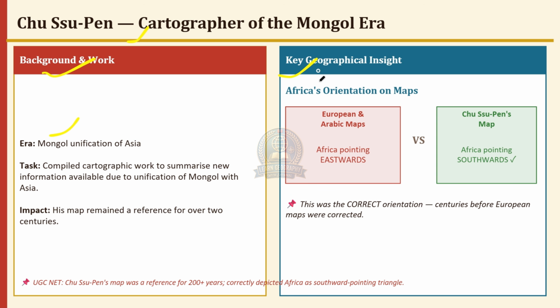Key geographical insight: Africa's orientation on the map. In European and Arabic maps, Africa pointed eastwards, while in Chu Pen's map, Africa pointed southwards. This was the correct orientation, centuries before European maps were corrected. Chu Pen's map was a reference for 200 plus years and correctly depicted Africa as a southward pointing triangle.